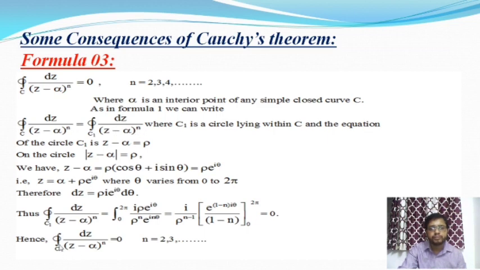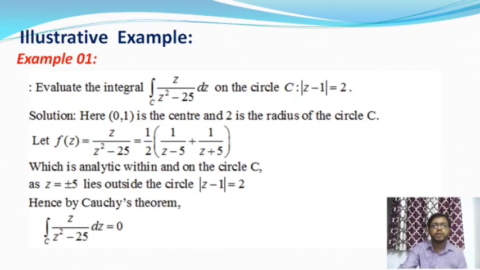Consequently, the integration over C of dz by (z minus alpha) whole to the power n is equal to 0 for n equal to 2, 3, 4, up to infinity. But when n is equal to 1, this integral value is 2 pi i. Otherwise, when n is greater than 1, the integral value is 0, where alpha is a point that lies inside the circle or inside the curve. So I will take some examples on Cauchy's theorem.